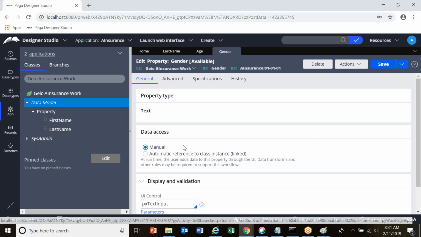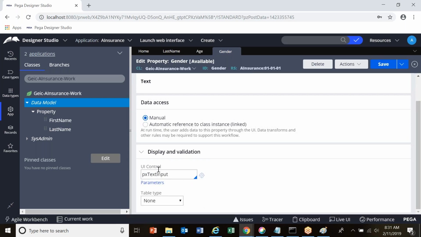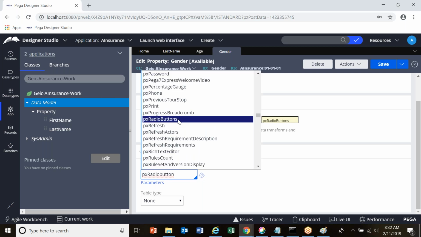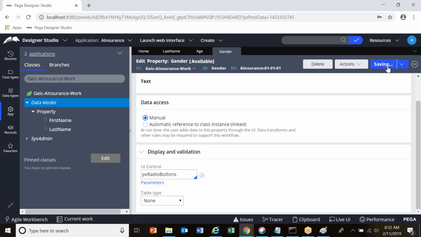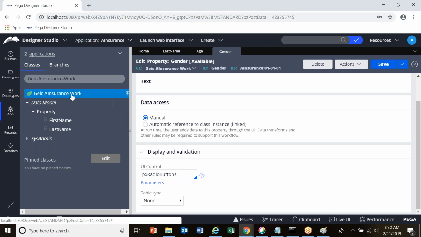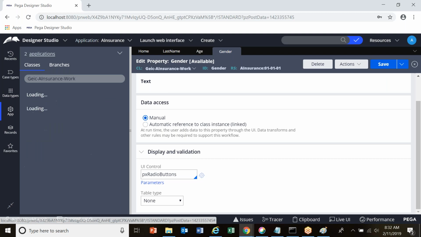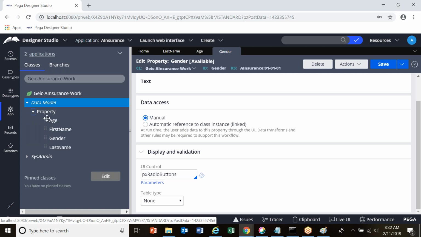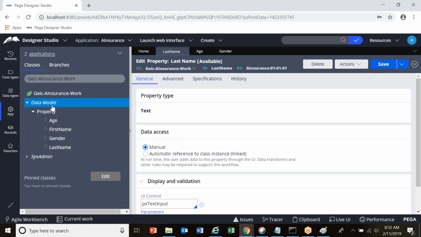Type is text. And what is the control of this gender? Radio button. PX radio button. There is something called PX radio button. Click on this and save it. Let me refresh it. Expand data model, expand property. We have created 4 properties. And we'll create a few more.